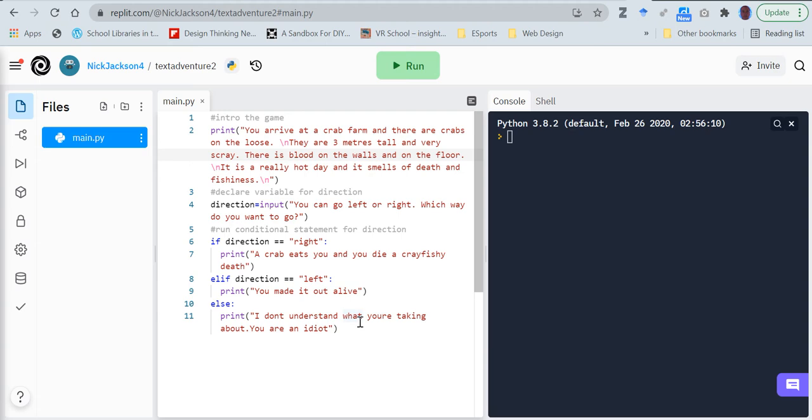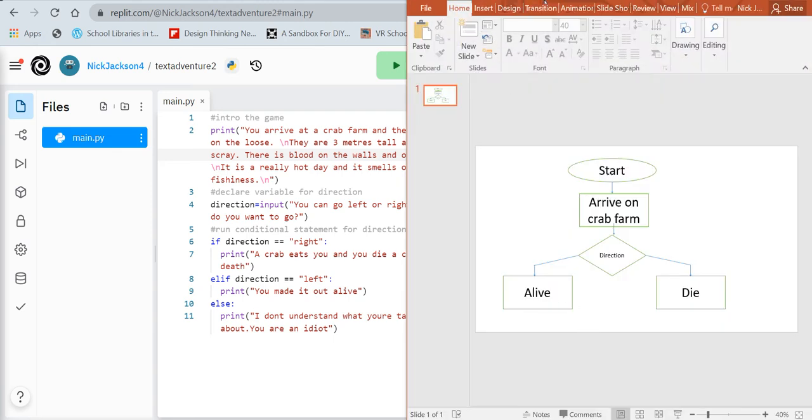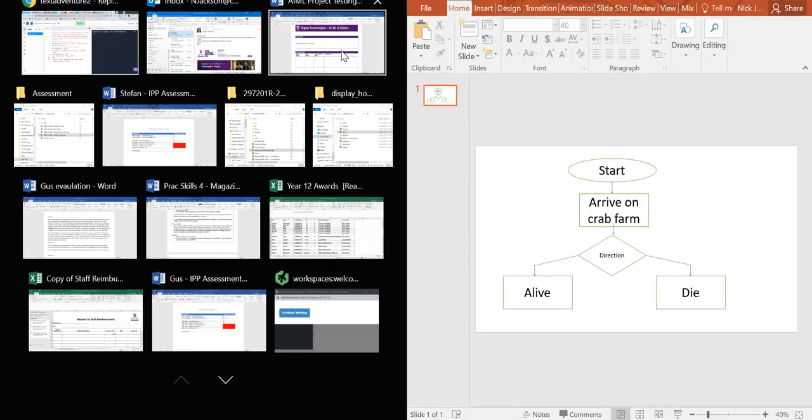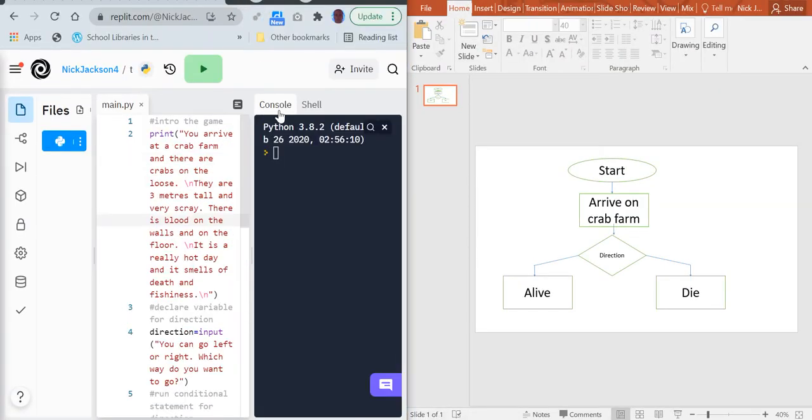So first things first, what does that look like in a data flow diagram? That will look like this. So if I just pull this over to one side like this, and then bring that over to there like that. Okay, so we've got start at the beginning, and then this whole print statement here is just represented by this rectangle here that says arrive on a crab farm.